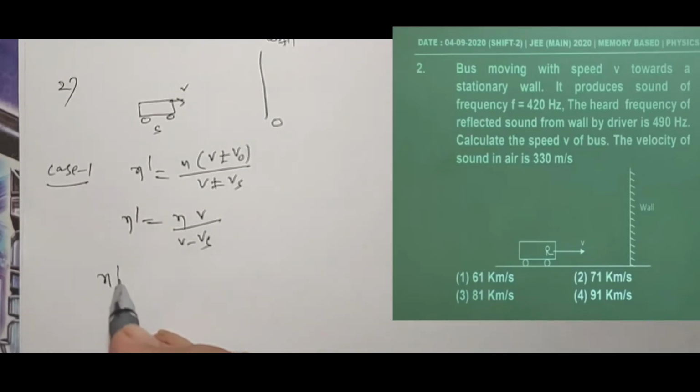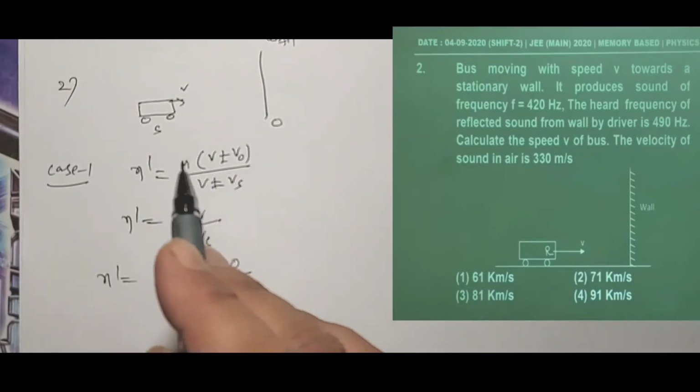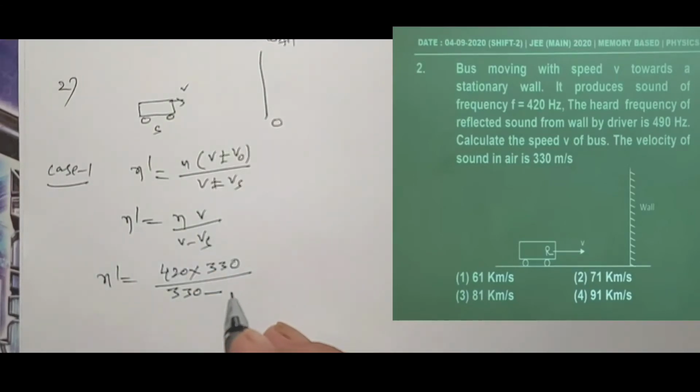So now N dash is equal to N, the original frequency released by the source, that is the bus, 420, into V, the velocity of sound, that is 330, divided by V minus Vs, that is 330 minus Vs, the velocity of the bus, that is V.